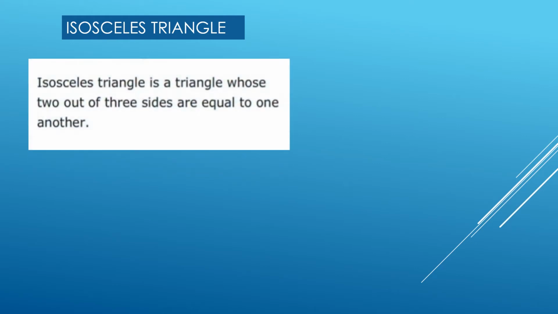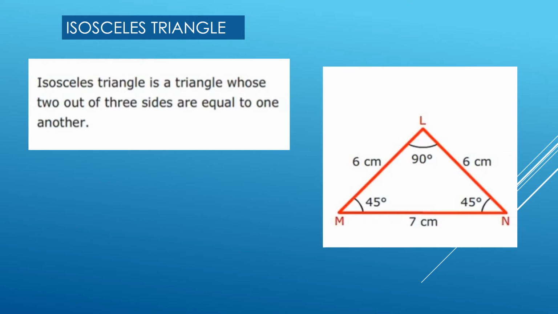Isosceles triangle. Isosceles triangle is a triangle whose 2 out of 3 sides are equal to one another. In the adjoining figure, LM is equal to LN. Therefore, triangle LMN is an isosceles triangle.